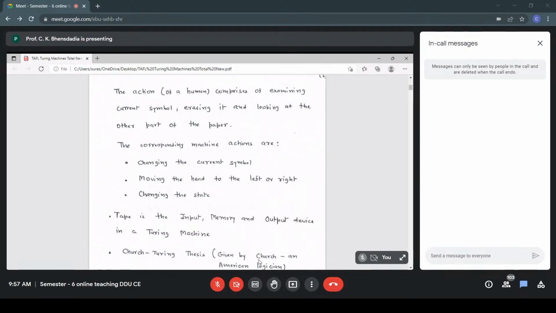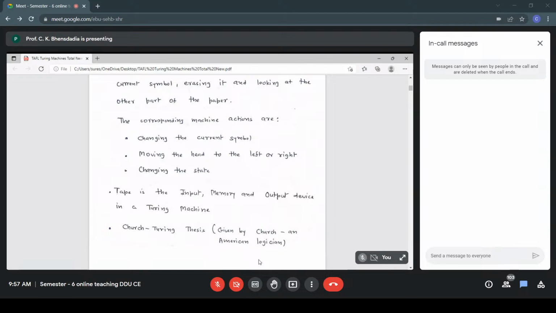So in the case of a Turing machine, the tape, which is linear in nature, is the input, memory and output device, because the initial input is stored on the tape, the computations are made on the tape and stored there. So it's a memory device as well, and the final output is also stored on the tape. So it is the input, memory and output device. Basically, the Turing machine comprises a tape which is considered to be infinite in length. We'll discuss this more later on.